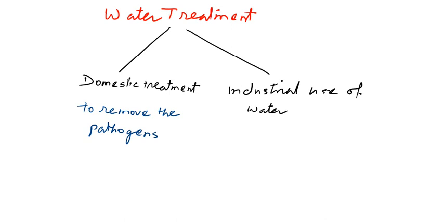In industrial treatment of water, the majority objective is to remove the dissolved salts. Here in domestic treatment of water, the removal of dissolved salts is not the objective.